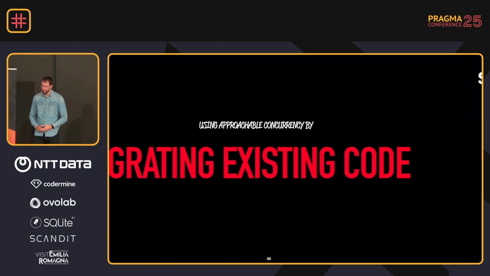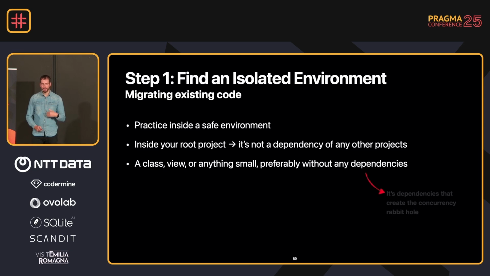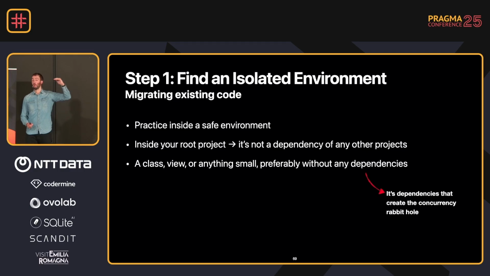Using approachable concurrency by migrating existing code is a little different. I like to suggest to start in an isolated environment, which could actually be your top project, because if you think about it, nothing depends on it. Whereas if you do an extensions package, you might have all those other projects depend on it as well.